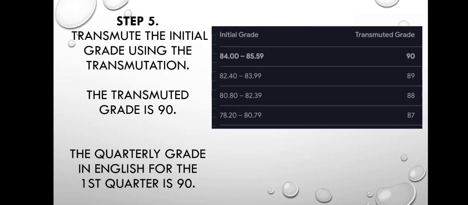84.86. The last step is transmute the initial grade using the transmutation. And yung transmutation is based on the DepEd table. 84.86 belongs to 90. Yun yung transmuted grade niya is 90. And that will be the grade in English for the first quarter: 90. At yan yung ilalagay sa report card.